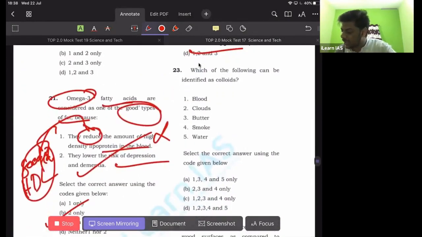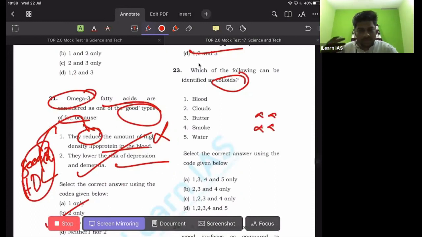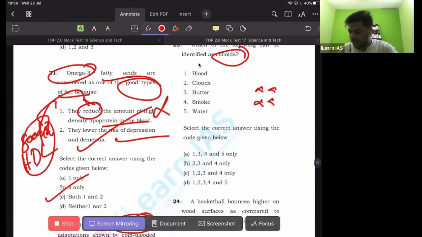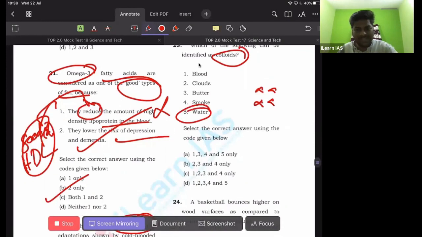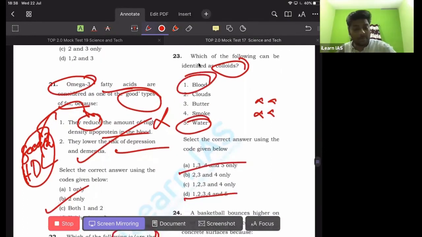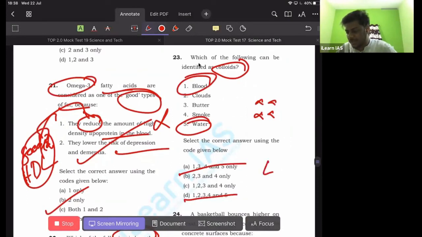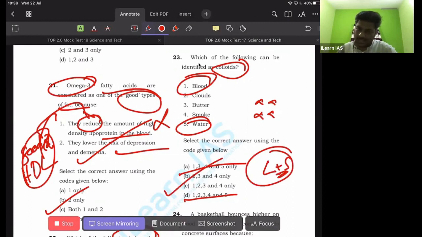The 23rd one, colloids. If you know the basics of liquids and solutions, you can know what a colloid is. So remember from this option, water is not a colloid, it is the easiest option. So that option can be eliminated. Here the answer is blood. Blood can be a colloid because blood has some liquid portion as well as some solid portions. So for the 23rd one, C is the correct answer.